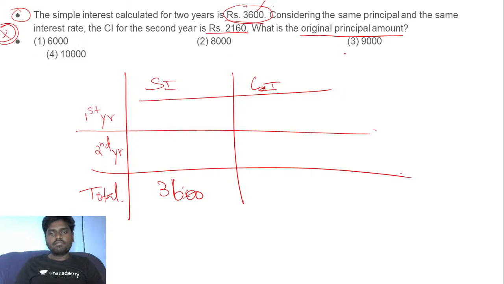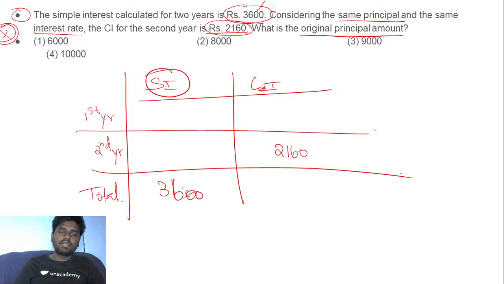And they've also given, considering the same principal and same interest rate, the compound interest for the second year is 2,160. So as I know already, when it comes to simple interest, the interest which you calculate for every year will be the same.